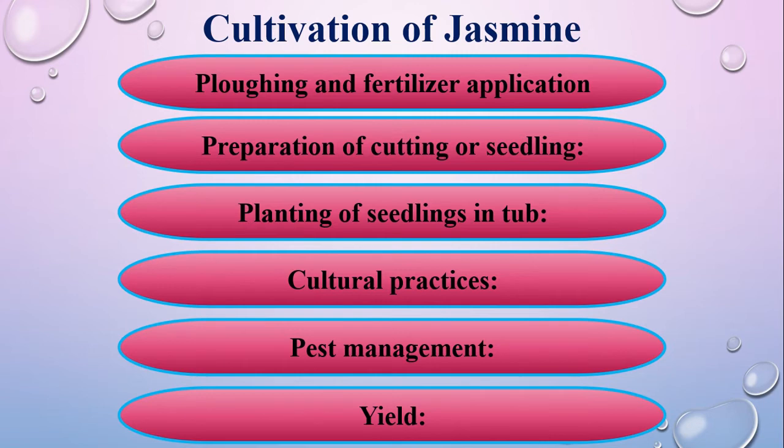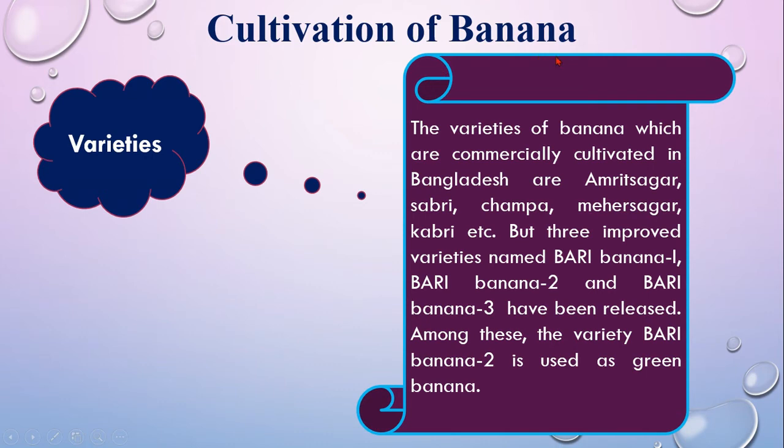Now we will discuss the cultivation method of banana. Banana grows more or less in all the districts of Bangladesh, but it is extensively cultivated in Natore, Murshidabad, Bogura, Jashore, Barishal, Rangpur, and Mymensingh districts. Banana is cultivated on about 40,000 hectares of land, from which more than 6 lakh tons of banana are produced.